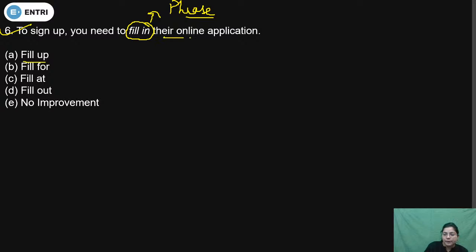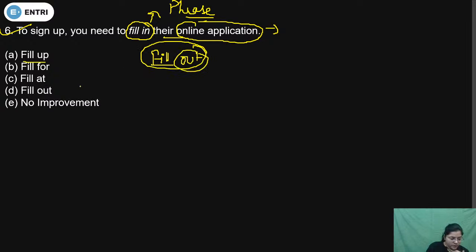In that case, it means we are talking about adding personal information in the blank spaces of official documents, because an online application is a case of official documents. So whenever we are talking about adding personal information in the blank spaces of official documents, in that case we will use fill out. So after fill, out has to be used, and that's why the correct answer option will be D.